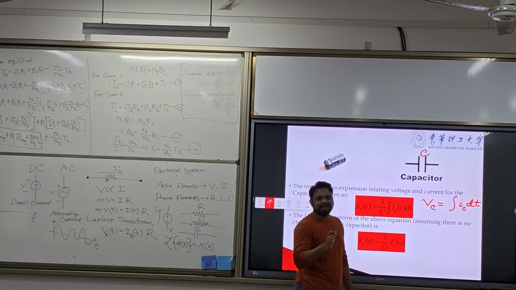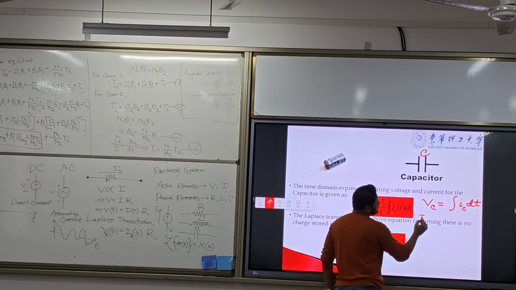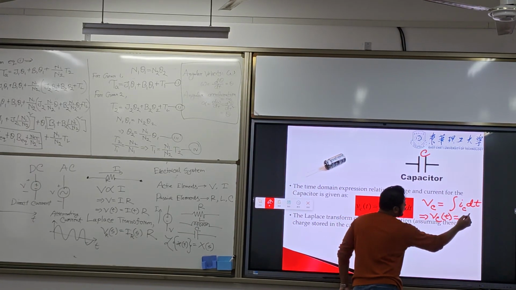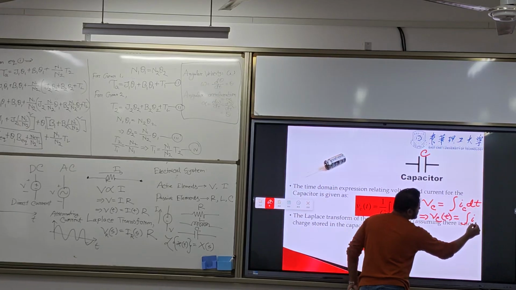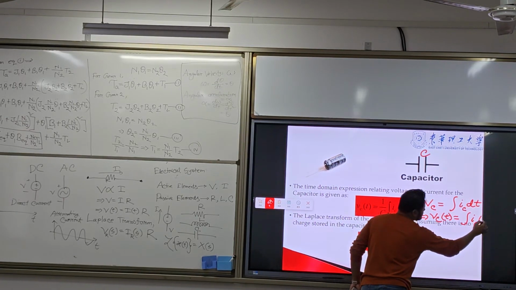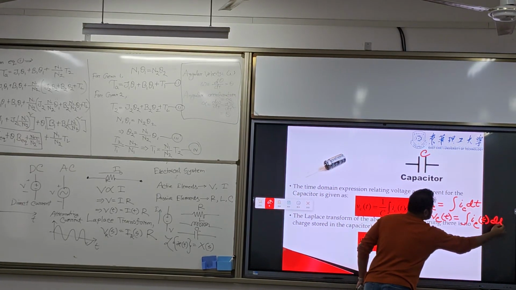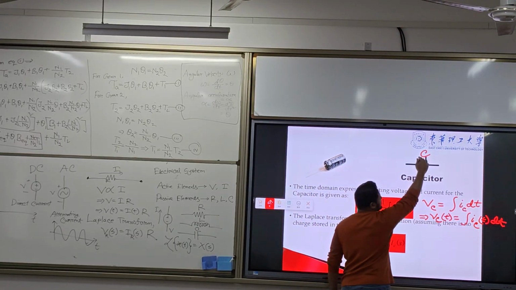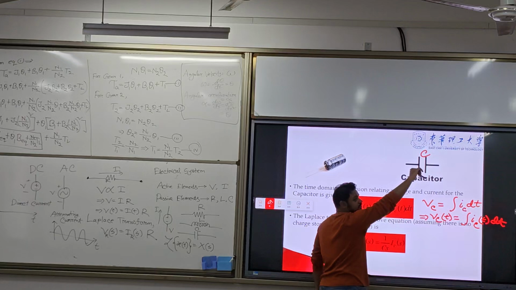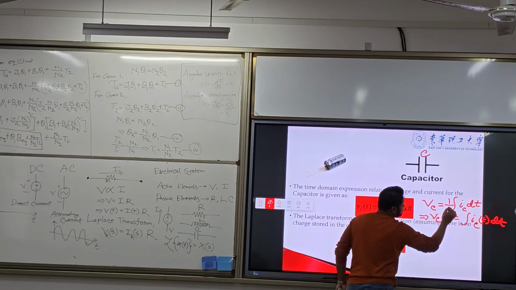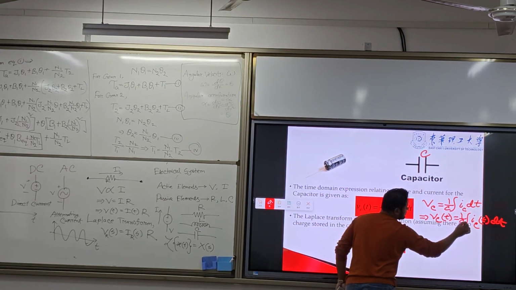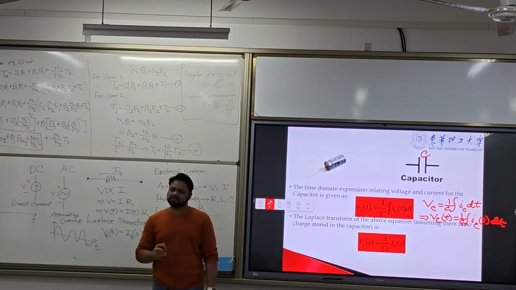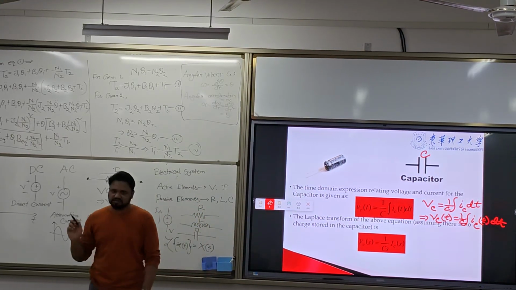Now it is in time domain, so we can write it VC(t) in time domain: integration of IC(t) dt. So here there is a capacitance, so it is 1 by C. So the whole equation is 1 by C integration of I dt.